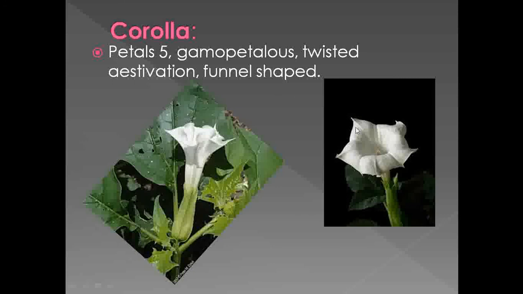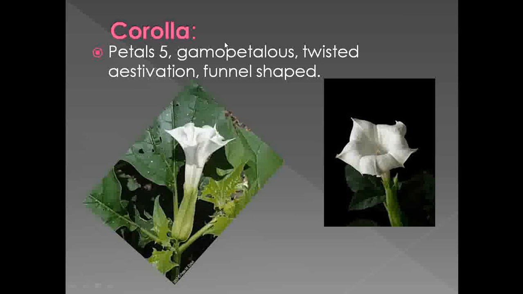Then if we observe the aestivation, it shows presence of twisted aestivation. So one petal is outside, one is inside, one is outside, one is inside. So the type of aestivation which is present here is twisted aestivation. Okay, so this is about the corolla. They are in number 5.